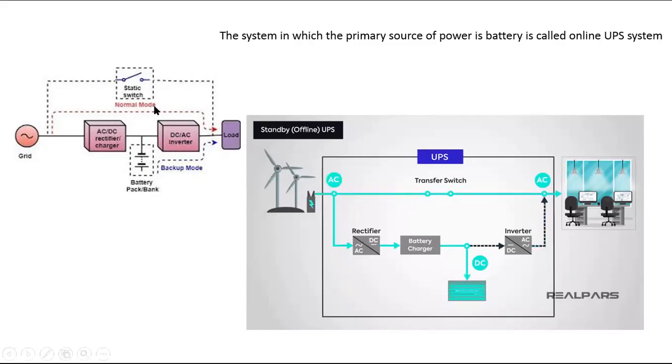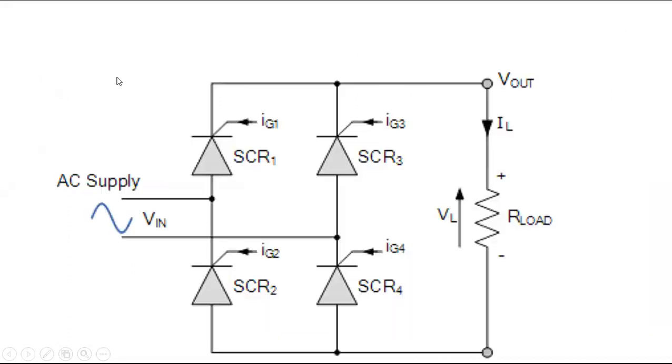So first, what do we have to write in the examination? This is the simple diagram we are going to draw. Okay, so load. Load means what? Anyone? Load can be a bulb, a fan or a motor. Imagine that grid means AC supply, the supply which we are getting to our house, the switchboard. When the supply is on, power is transferred to the load and the bulb is on. Now you tell me, if there is a power cut in our house, when the supply is off, what happens to the load?